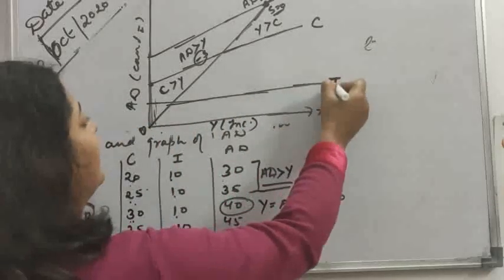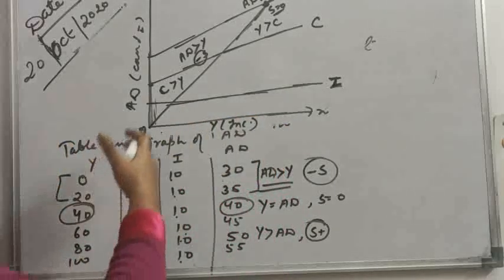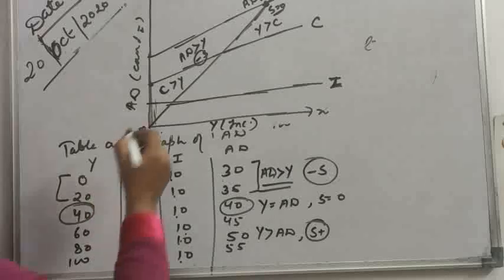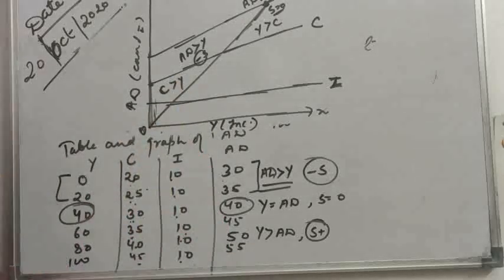Investment, I, is parallel to the OX axis. It means investment is constant. C: in initial stages, C is greater than income and at high levels of income, income is greater than C. AD and C are parallel to each other because the difference between AD and C is constant. Clear?